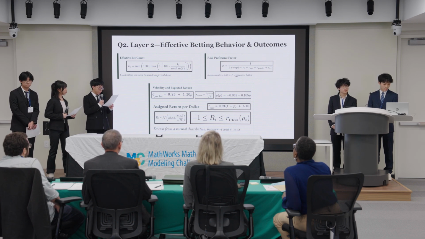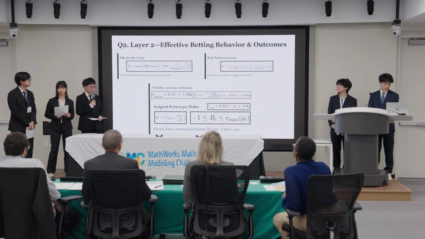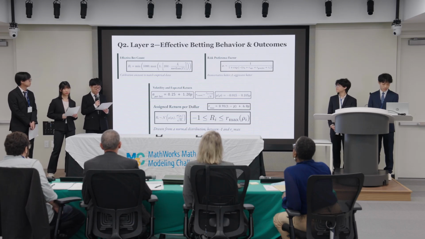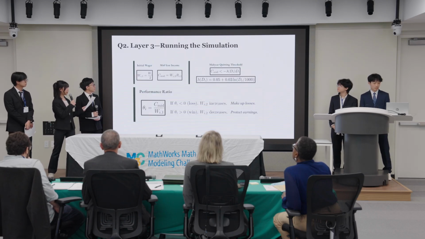And lastly, we calculate the expected return per dollar, capital R, for each individual based on their effective bet count, risk preference, and determinant house edge using a normal distribution. Right, so layer 3 is where we actually run the simulation in MATLAB.